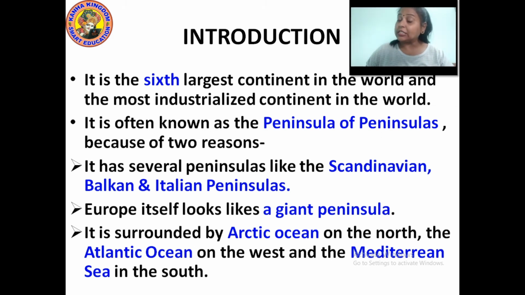And the second reason is that Europe itself looks like a giant peninsula. It is surrounded by the Arctic Ocean, the Atlantic Ocean and the Mediterranean Sea in the south.